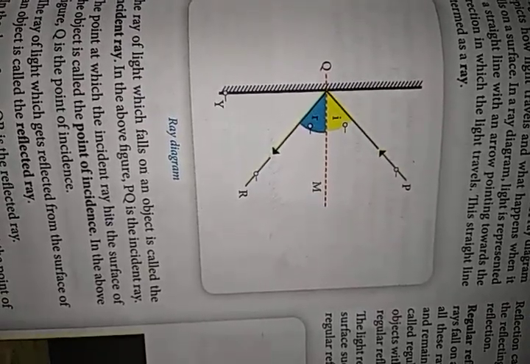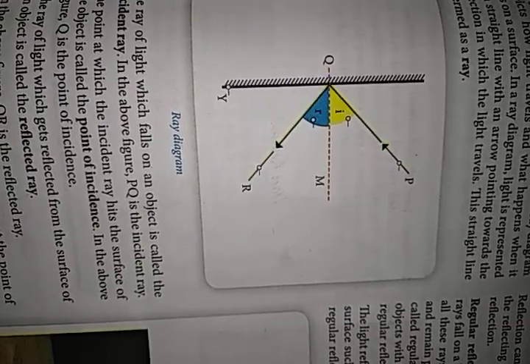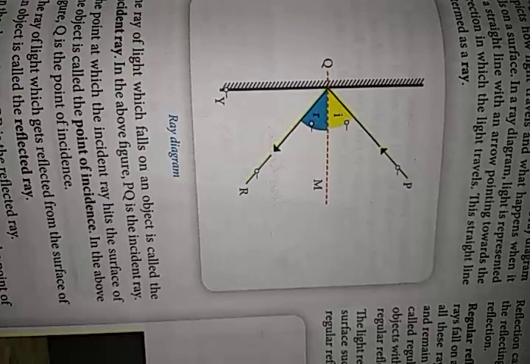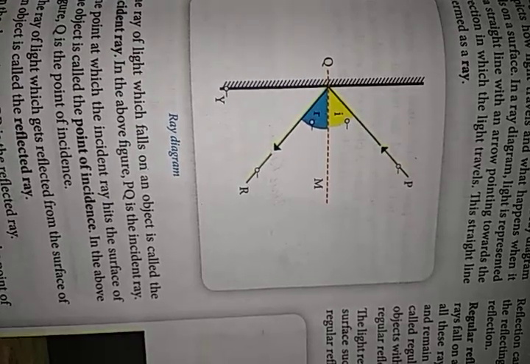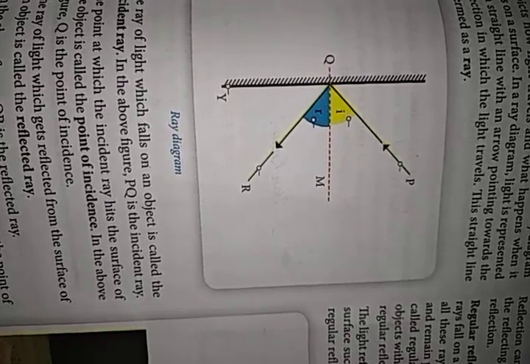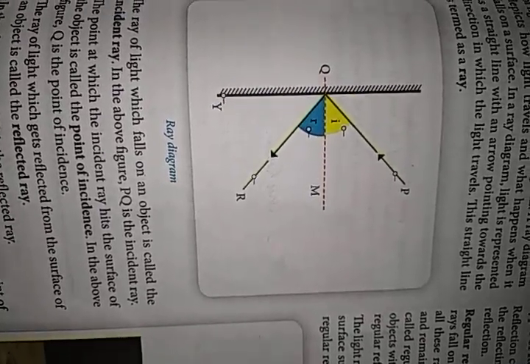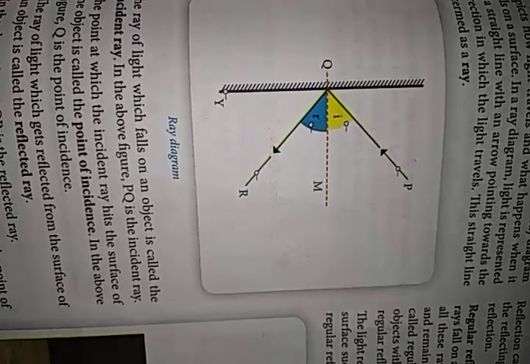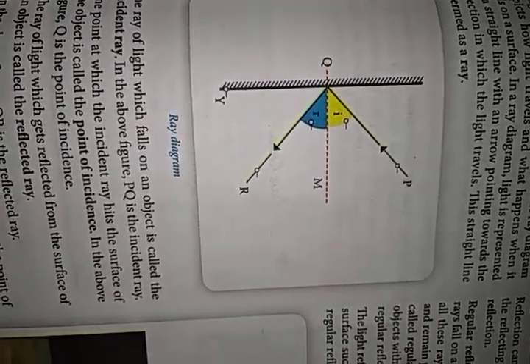Let us understand a few terms related to the reflection of light with the help of a ray diagram. A ray diagram depicts how light travels. It shows the path along which light travels when it falls on a surface.